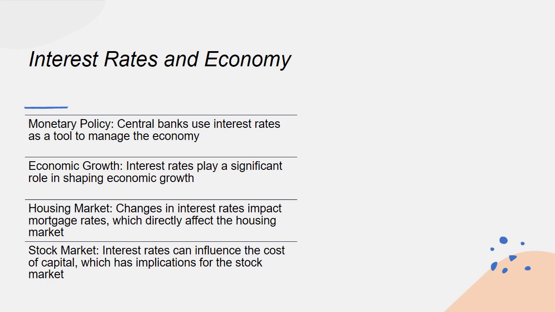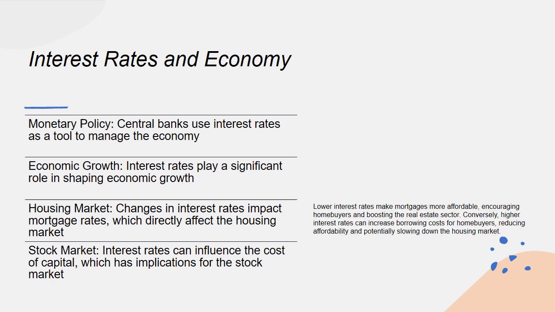3. Housing market. Changes in interest rates impact mortgage rates, which directly affect the housing market. Lower interest rates make mortgages more affordable, encouraging homebuyers and boosting the real estate sector. Conversely, higher interest rates can increase borrowing costs for homebuyers, reducing affordability and potentially slowing down the housing market.